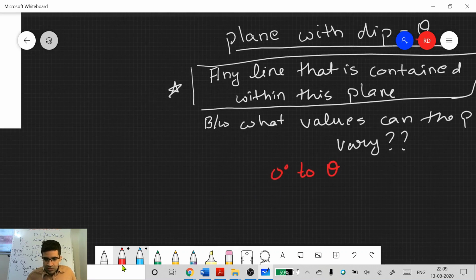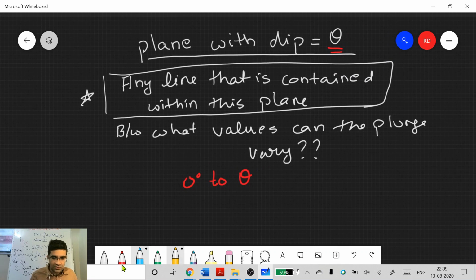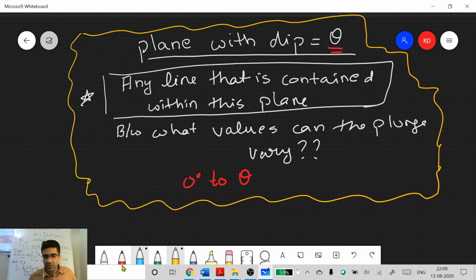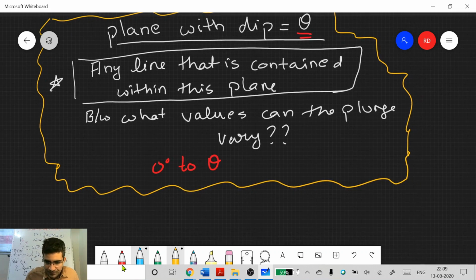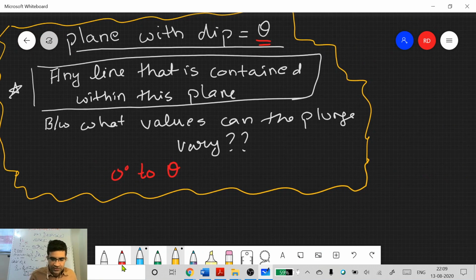Okay, so how do you get this? First, does everyone understand this part, or do you have any question in this part itself if you don't understand? Because after this you can just do it with imagination also. Everyone understands this part? Okay, everyone understands this part. So if you understand this, then the second part becomes easier.